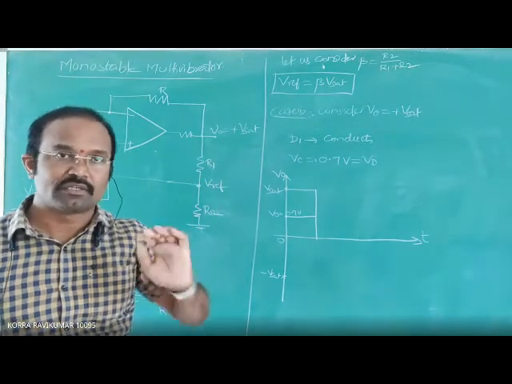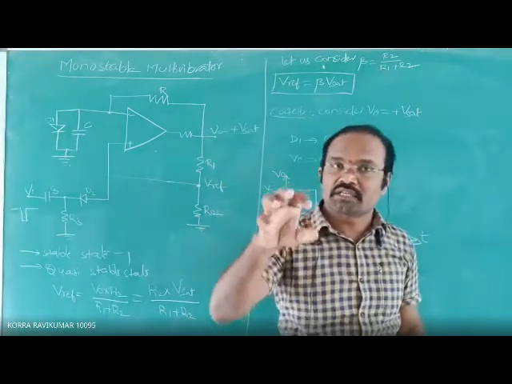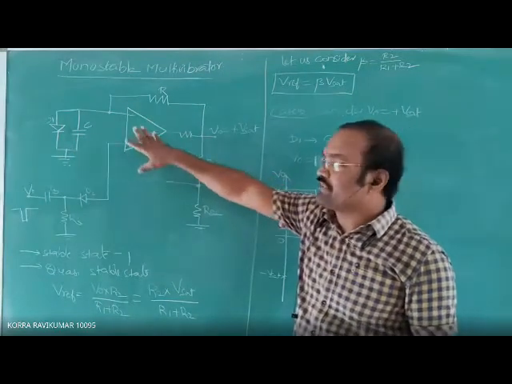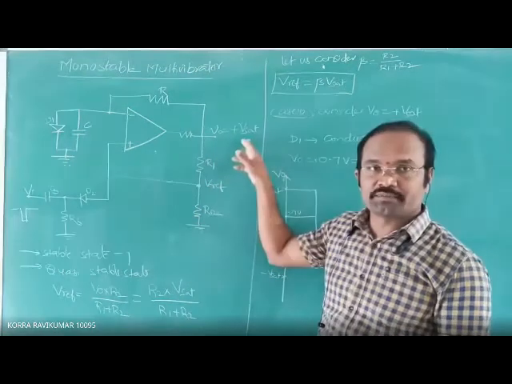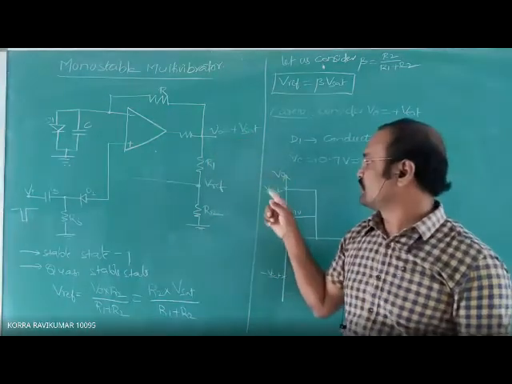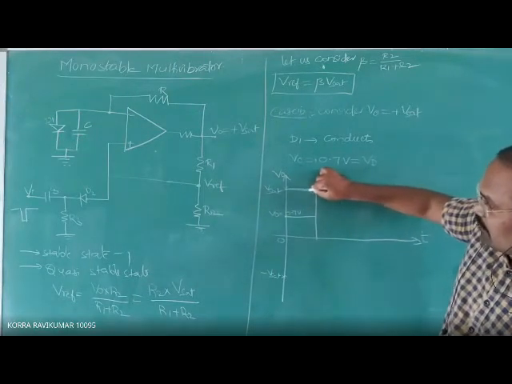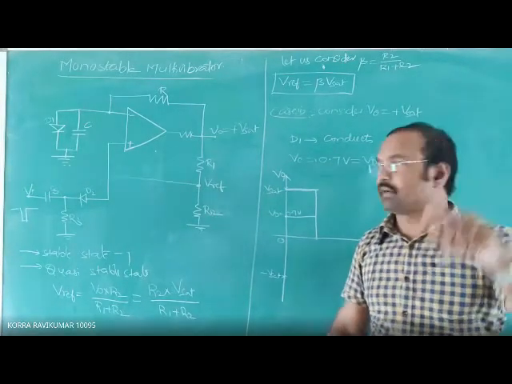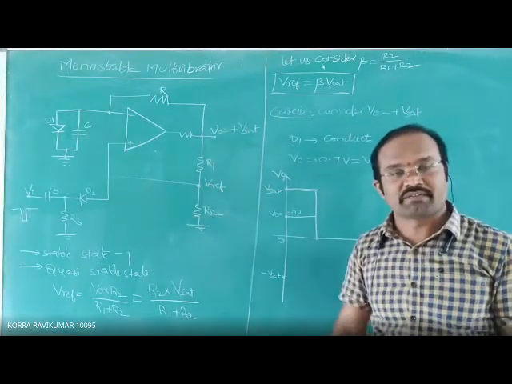Thereafter, if you want to change the voltage across the capacitor, note that the output voltage of the 741 op-amp has become constant, that is V0 equal to plus V saturation. This V saturation is constant. It is not changing, student, it is a straight line. Up to how much time? The time depends on the capacitor value.